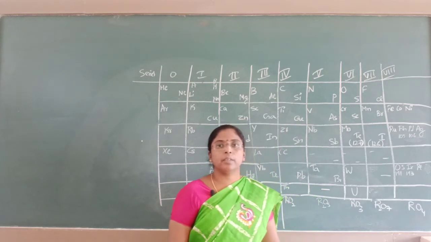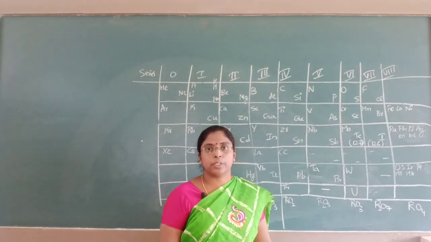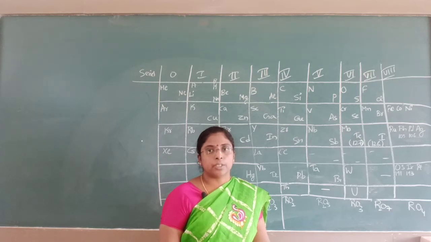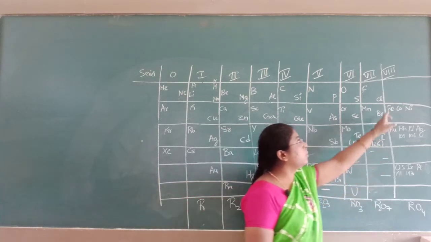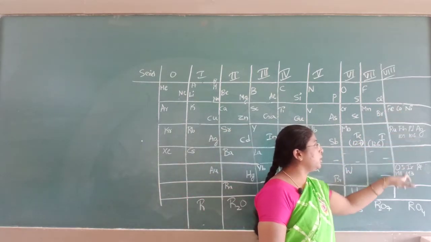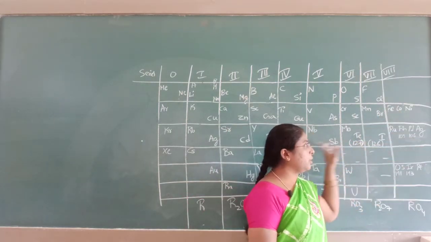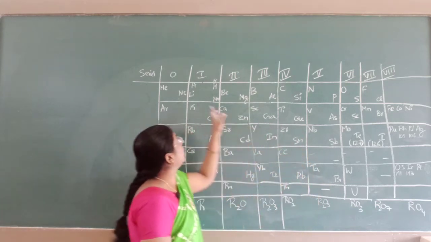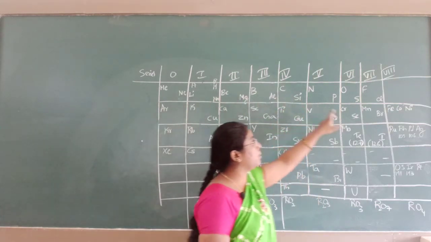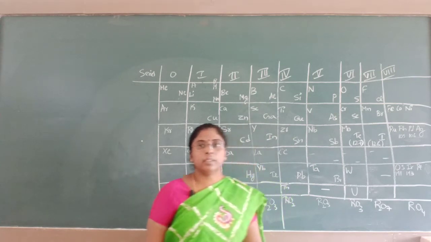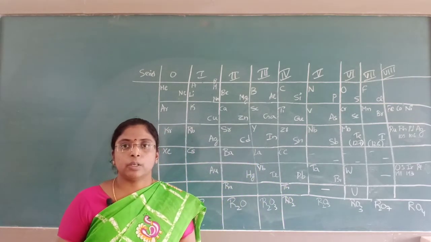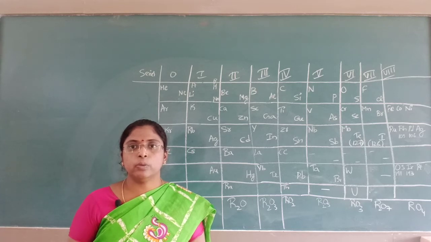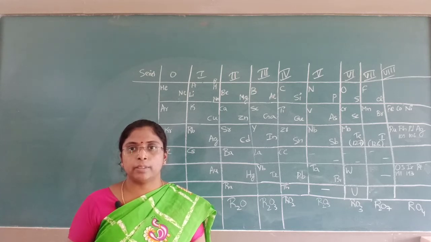He divided group 8 into triads. I told you just now regarding the triads given by Dobereiner. Similarly here, group 8 had 3 triads, whereas groups 1 to 7 were each divided into two subgroups, subgroup A and subgroup B.